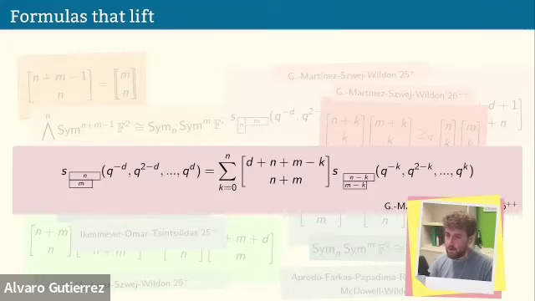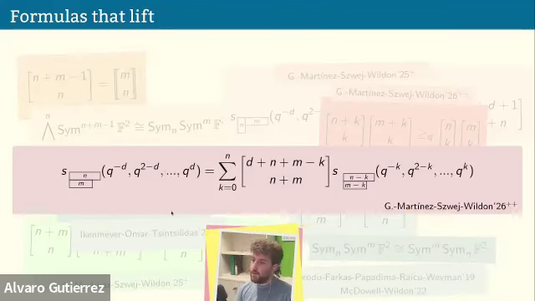And finally, this formula here, which you can see is much more complicated. So on the left-hand side, we again have a Schur functor or a Weil functor. On the right-hand side, we are also going to have some Weil functors, but we're going to have a sum of them. And each of them is multiplied by some q-binomial. So when you lift this up all the way to the field-independent setting, actually what you get is that this sum is not split. So you don't get a direct sum. You get a filtration in which these guys are the layers of the filtration.